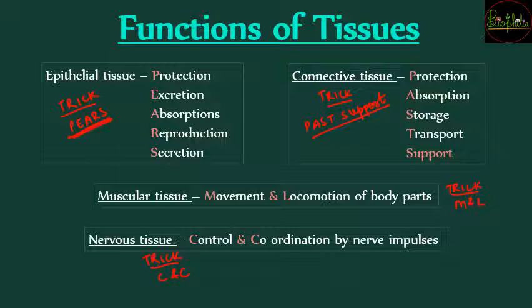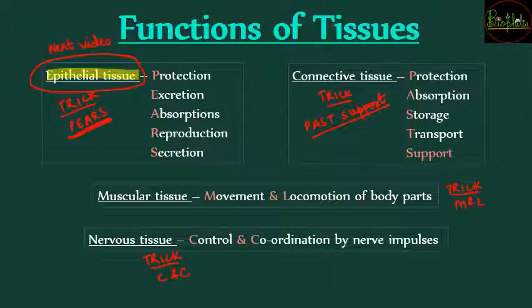So यहाँ पे हमने देख लिए सारे functions of the 4 types of tissues. So with this we will stop about the introduction of the tissues. अगले वीडियो में हम देखेंगे about the first type of tissue, that is epithelial tissue. सो अगले वीडियो में हम देखेंगे in detail about epithelial tissue. So don't forget to join with us in that video to understand in detail about epithelial tissue.